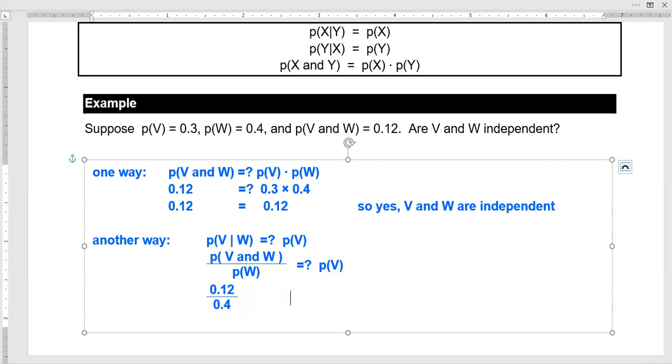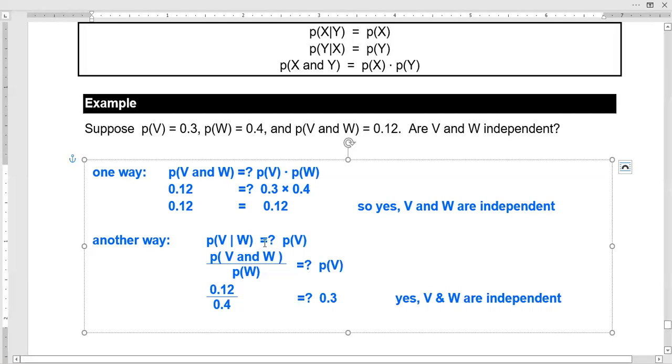And we want to know, does that equal 0.3, since that was the probability of V? So if I do 0.12 and I divide it by 0.4, I do indeed get 0.3. So yes, V and W are independent. So that's how I could check with a different formula, using the conditional probability formula.